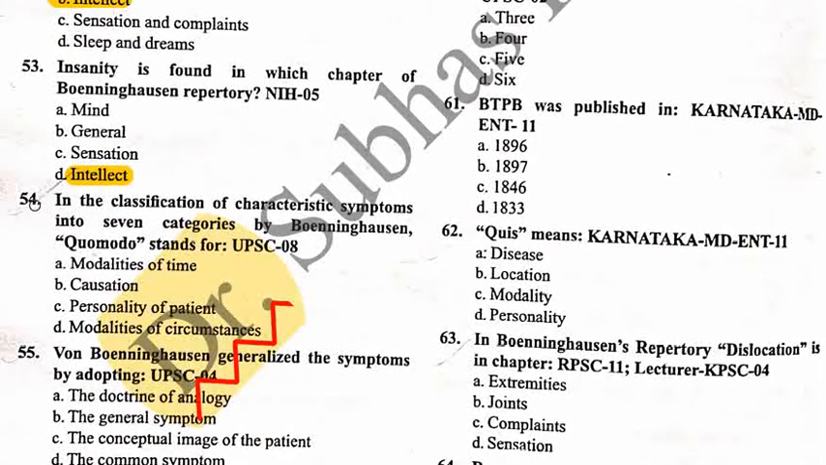Next question, that is 54. In the classification of characteristic symptoms into 7 categories by Bonninghausen, Quomodo stands for: option A, modalities of time; option B, causation; option C, personality of patient; and option D, modalities of circumstances. We all know that Quomodo stands for option D, that is modalities of circumstances. This is the correct answer.